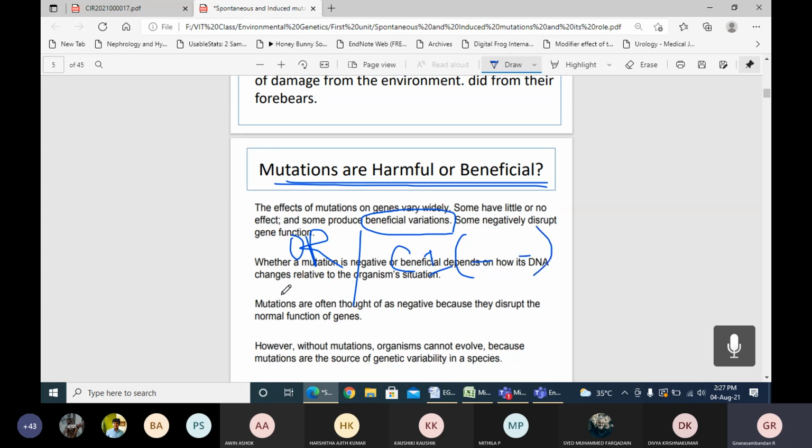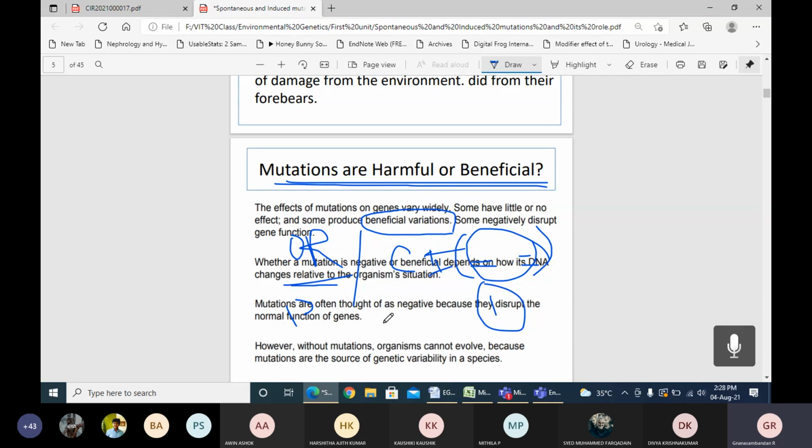So when the odds ratio is less than 1, and the confidence interval values, both the lower value and upper value, do not include 1, that type of polymorphism or mutation is a beneficial polymorphism, or we can say that type of allele is a protective allele.